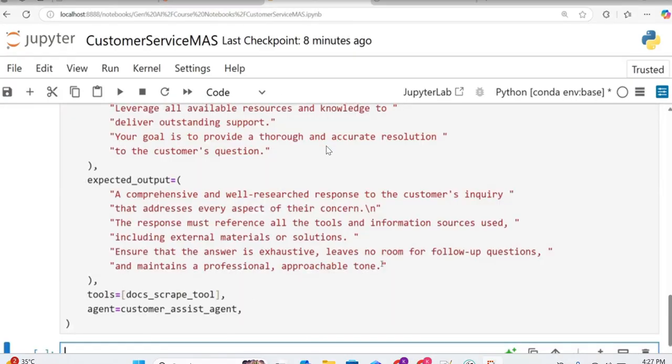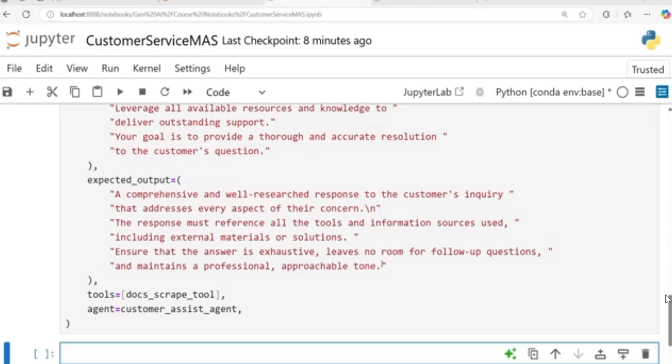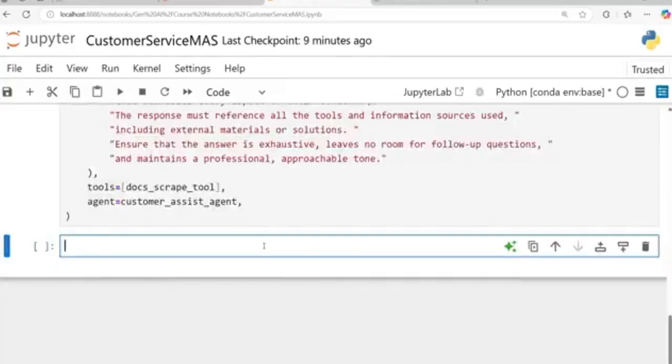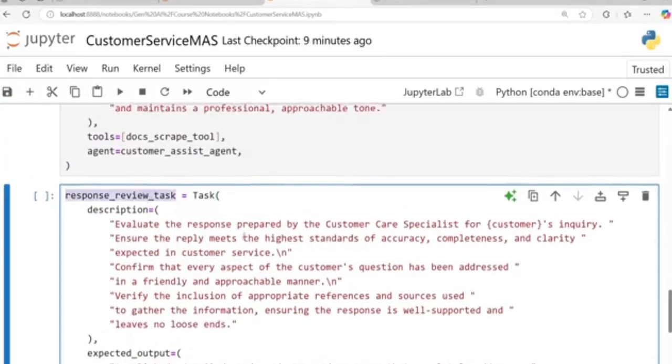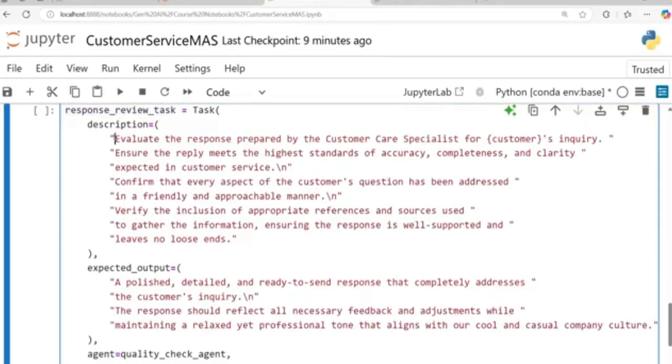One task I have defined. Now what I'm going to do, I'm going to define one more task, response review. But this time I will not associate this task with any of the tools because it's not needed. Okay. So as you can see, this is the response review task. And here what I'm doing: evaluate the response prepared by the customer care specialist. Okay.